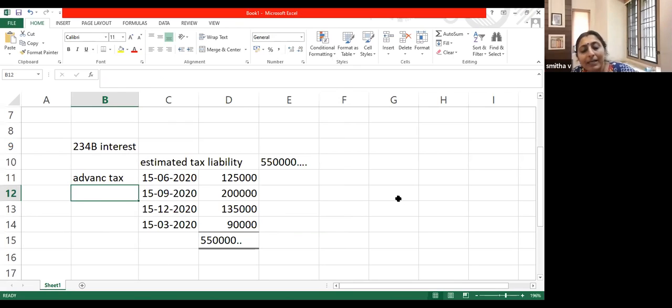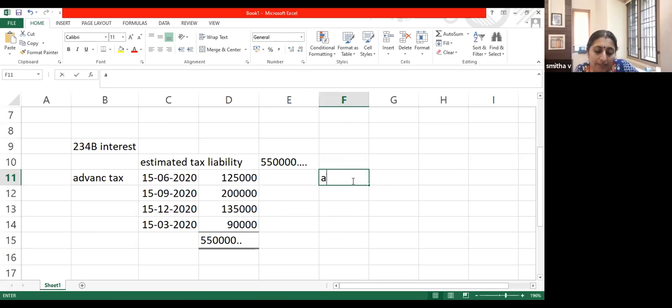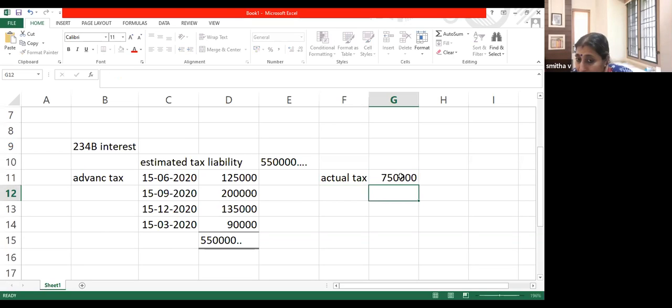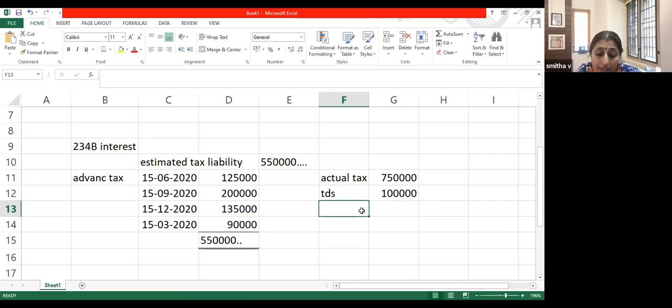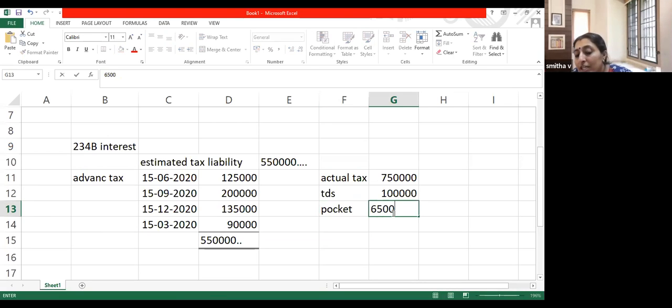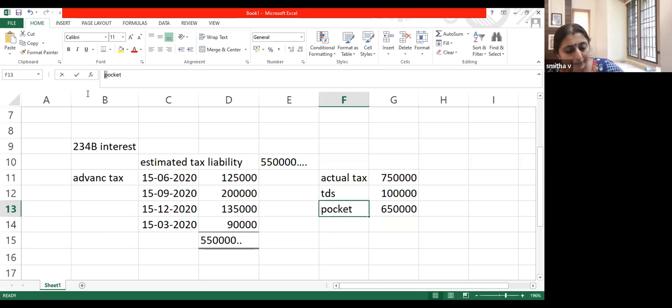And my actual tax liability. When I filed my return on 31st July 2021, my actual tax liability came up to 7,50,000. But of course, there was a TDS of 1 lakh. So finally, I should have paid 6,50,000 from my pocket. Did you understand that?